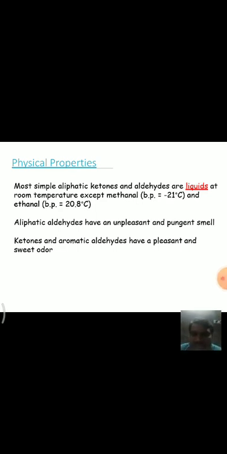And coming to the physical properties, these were briefly discussed in the previous classes. Most of the simple aliphatic ketones and aldehydes are liquids at room temperature, except methanal and ethanal. Aliphatic aldehydes have an unpleasant and pungent smell, while ketones and aromatic aldehydes have a pleasant smell and sweet odor.